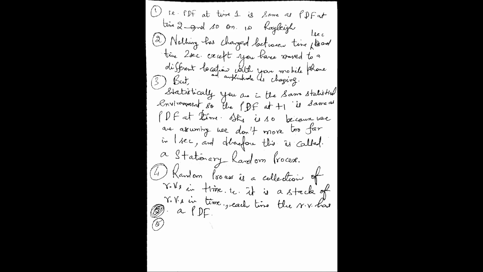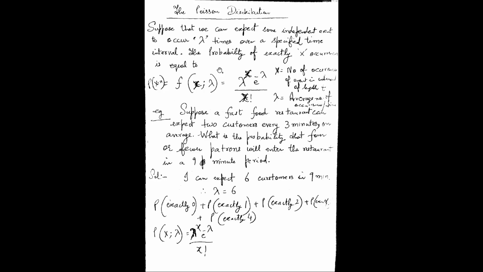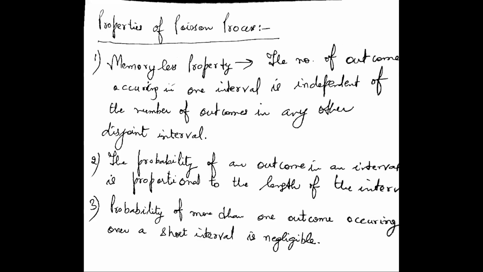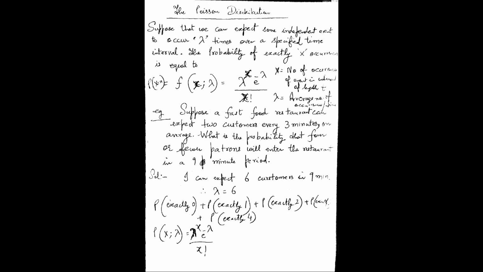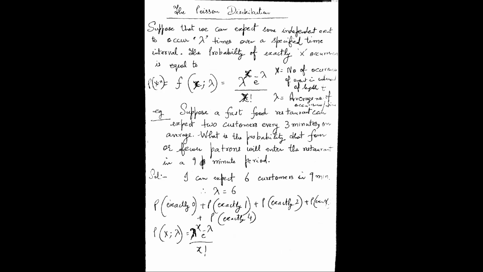Then I will start the Poisson process. Oh, I'm sorry. In the Poisson process, this page has come before the next page. Actually, this is my starting page, and this is my next page. I might have done it like that when I was doing the camera scan.